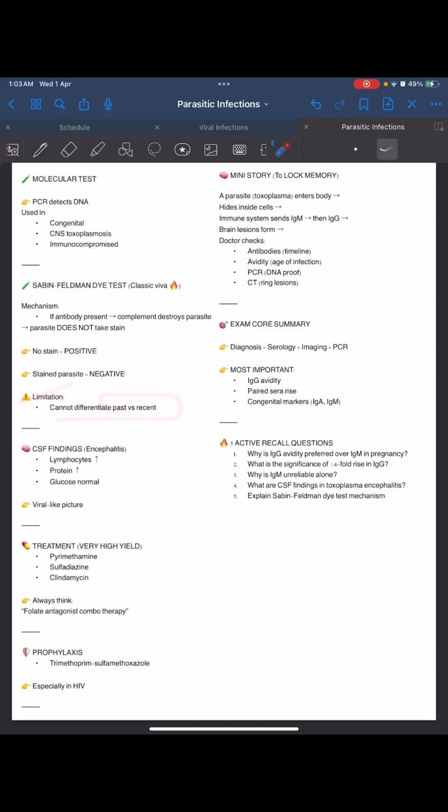But it's a limitation that we cannot differentiate between past and recent infection. We can only see the presence. Now CSF findings: lymphocytes are more, protein is more, glucose is normal, just like encephalitis. Viral-like picture, an aseptic viral meningitis picture we can see. Treatment: pyrimethamine, a folate antagonist combo therapy.